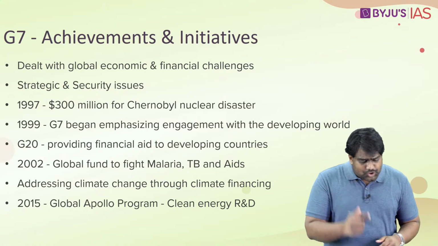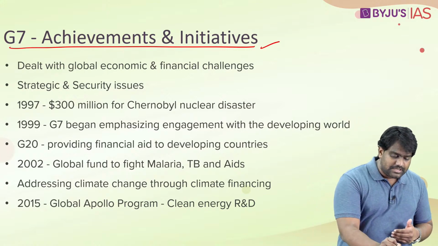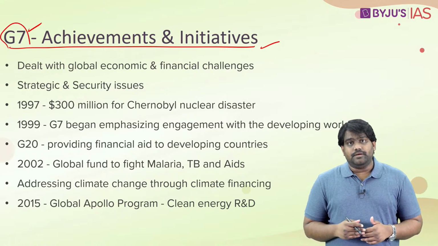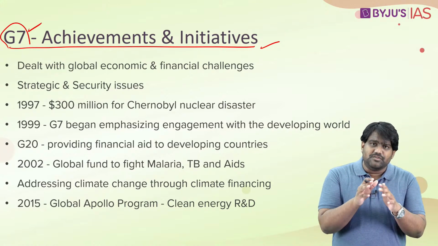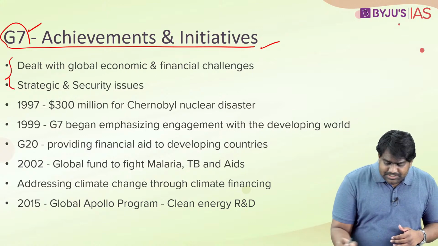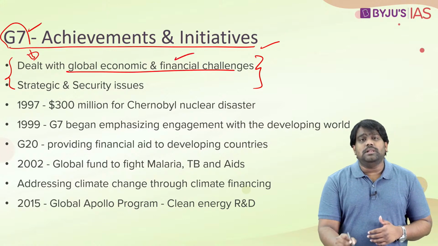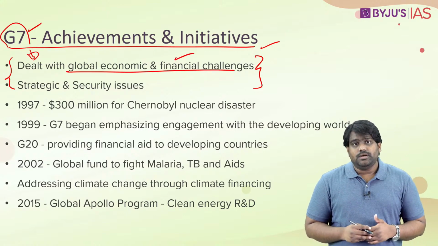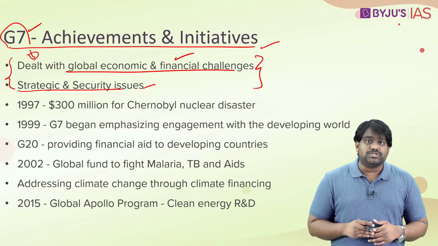Now, let's talk about some of the important achievements and initiatives that have been taken up by the G7. This will help you understand why the G7 is a significant grouping in global affairs. See, as we discussed, the G7 has successfully dealt with many global economic and financial challenges. It has also dealt with many strategic and security related issues, especially in the 1980s.